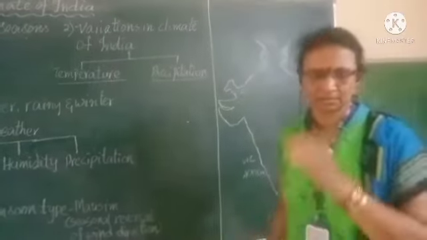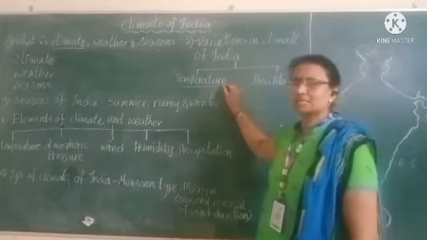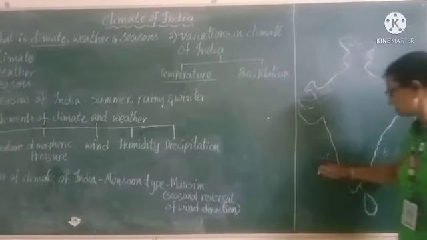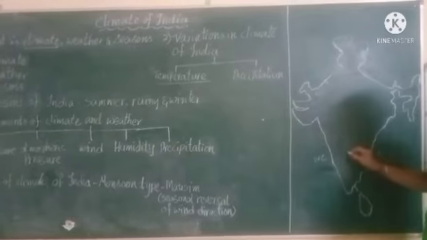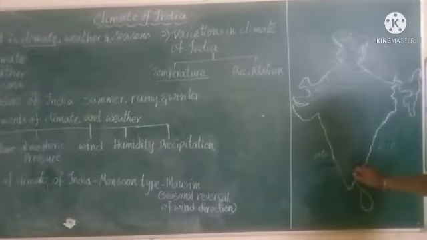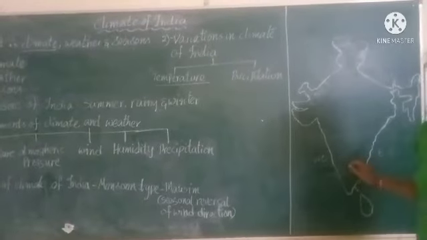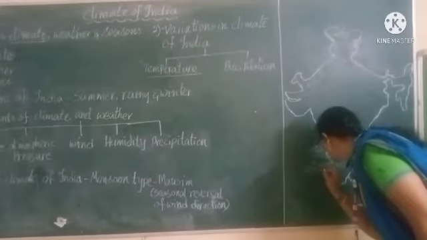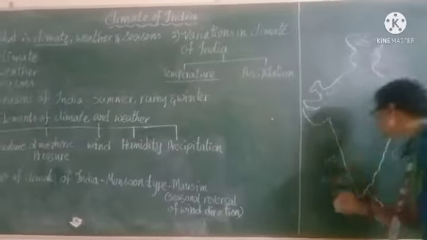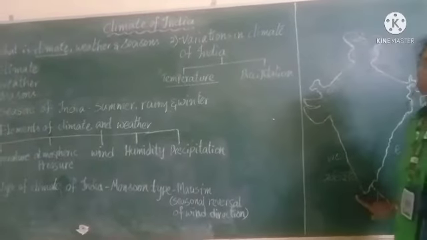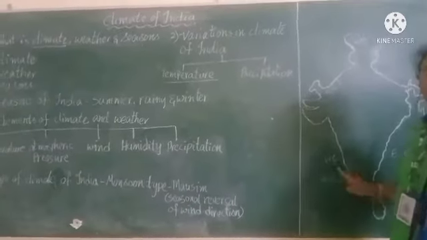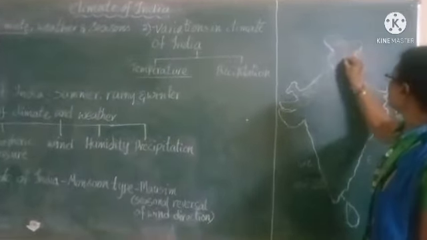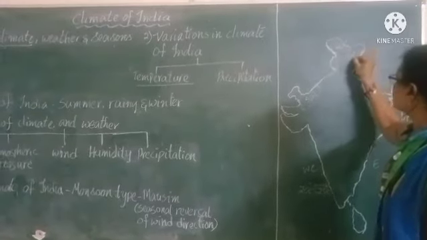Now, the temperatures in winter. In winter, the minimum temperature in the coastal regions will be between 20 and 25 degrees Celsius. But in the same winter season, the temperature in Jammu and Kashmir will fall to minus 45 degrees Celsius.